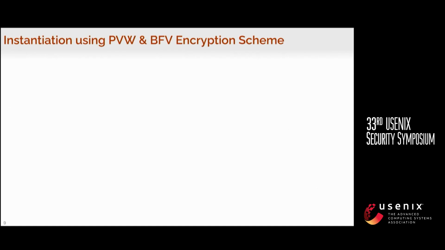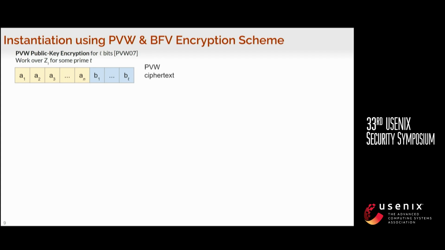And in LT22, how they instantiate this PKE and FHE is that they use PVW and BFV. So let's first quickly recall what those are, and it will be also helpful for our techniques. PVW is a public key encryption scheme that's lattice-based. They work over ZT for some prime T. Technically, it doesn't have to be prime T, but for the case of our talk, assume T is prime.